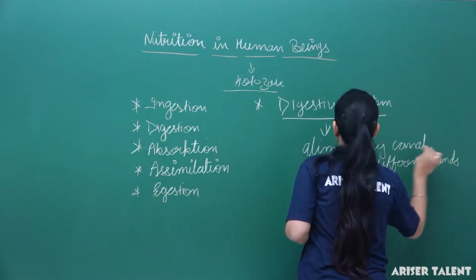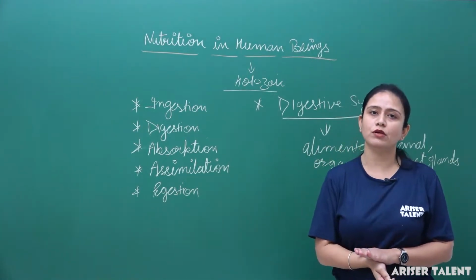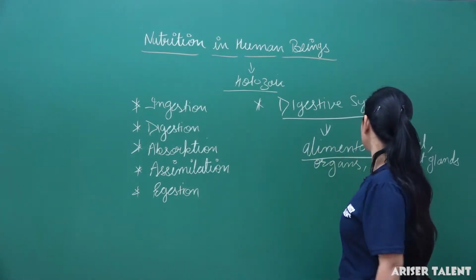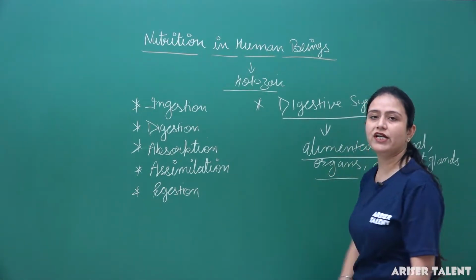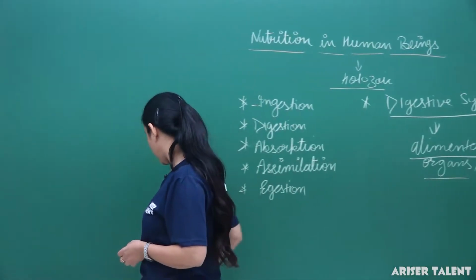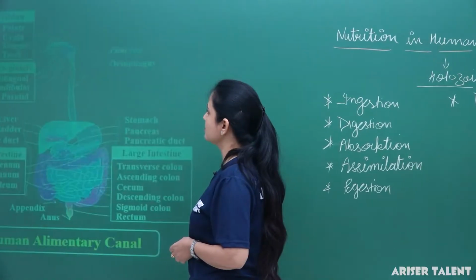So thus we can say that the digestive system of human beings is a little complicated because it contains the alimentary canal, some organs and different glands. So now let me explain to you how the nutrition takes place in human beings.